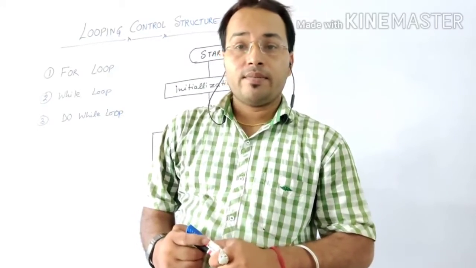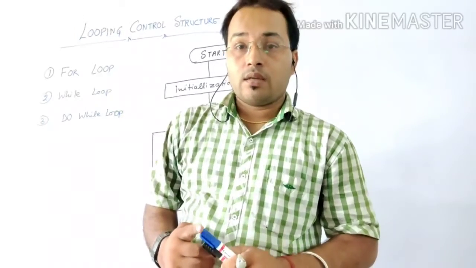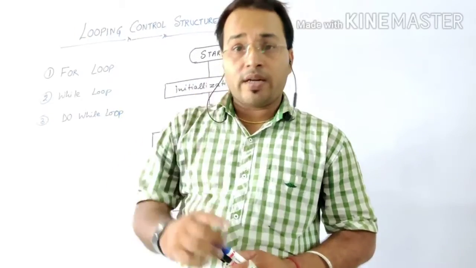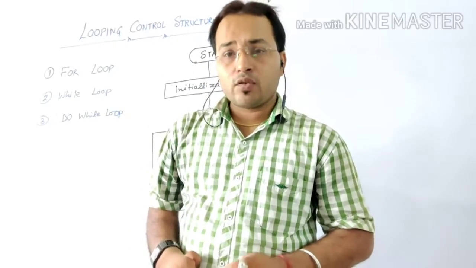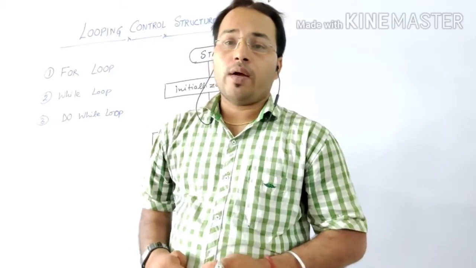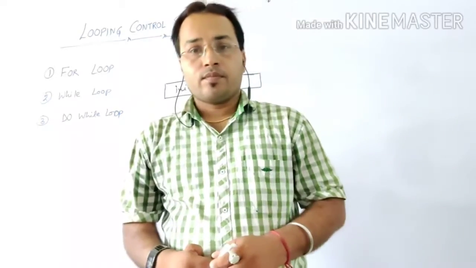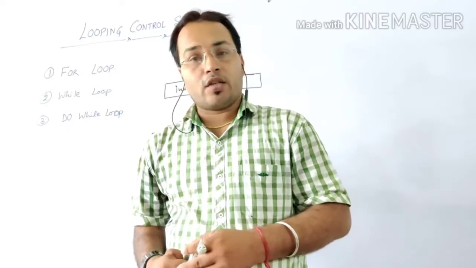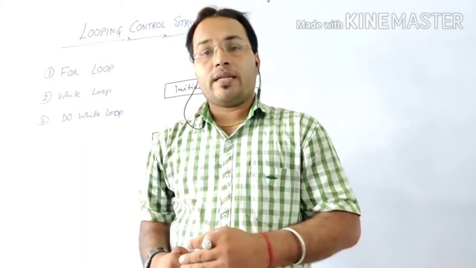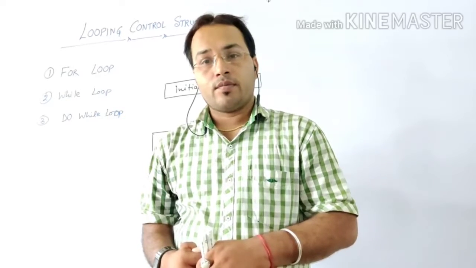Always keep in mind, whenever it is fixed that at least one time my program will have to execute, in that situation we will use do while loop. Automorphic number is an example of this. In this one, at least one time our program has to execute to check whether the particular number is automorphic or not. So keep in mind.